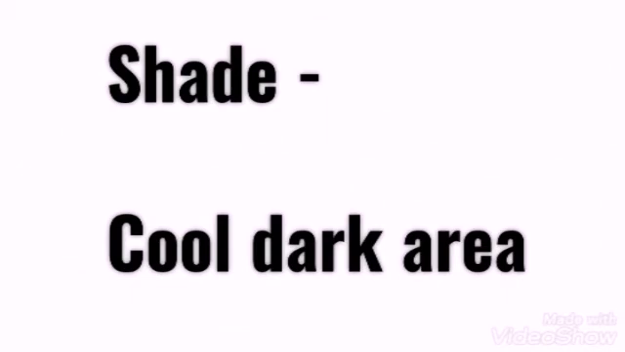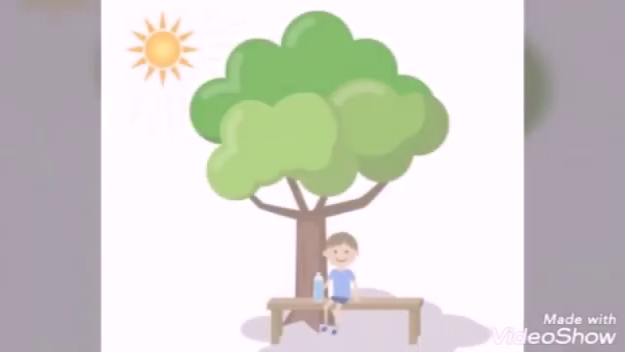Our next word is shade. Shade. It means a cool, dark area. Now this area can be under a tree or at the side of a building or at the side of any other object. A shade is created when the sunlight is blocked by any object, or any other light which is blocked by an object.